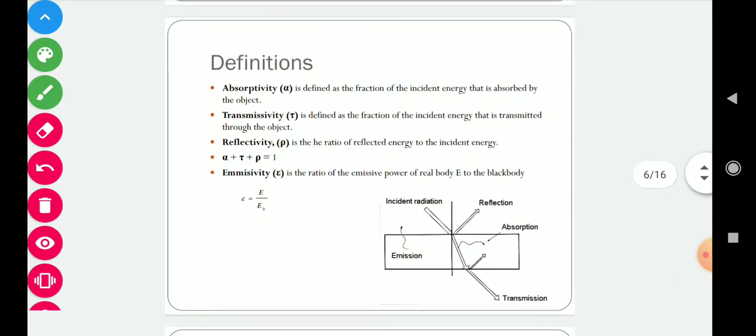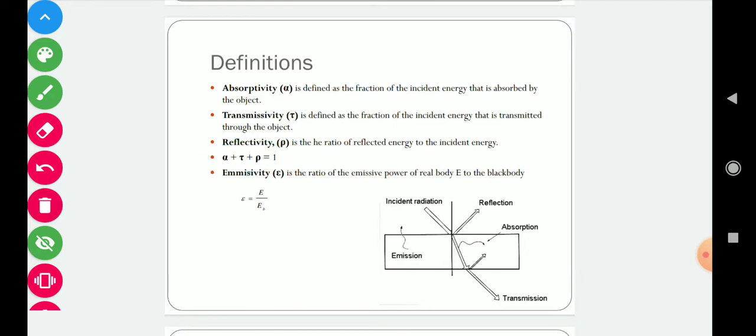These are important definitions which are frequently used in this chapter. One is absorptivity, defined as the fraction of incident radiation that is absorbed by the object. Second is transmittivity, defined as the fraction of incident energy that is transmitted through the object. And third is reflectivity, the ratio of reflected energy to the incident energy. If we denote absorptivity, transmittivity and reflectivity by alpha, tau and rho, then the sum of absorptivity, transmittivity and reflectivity equals 1.